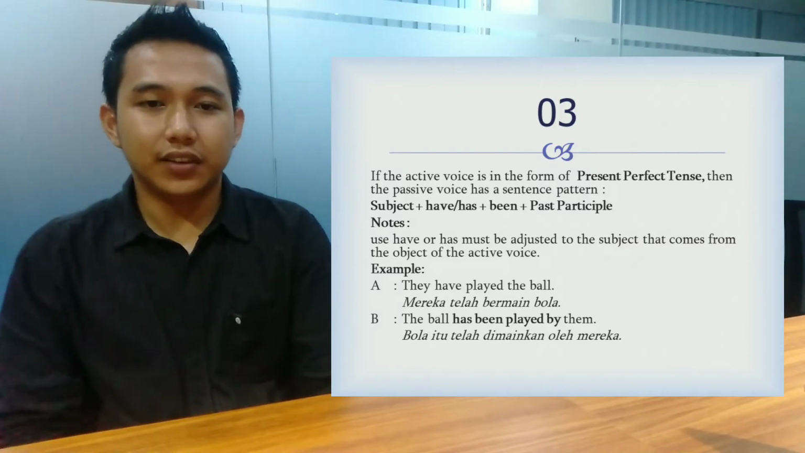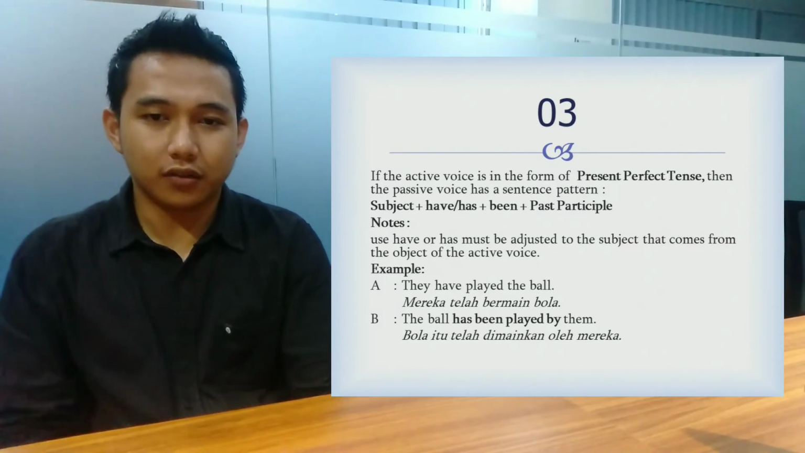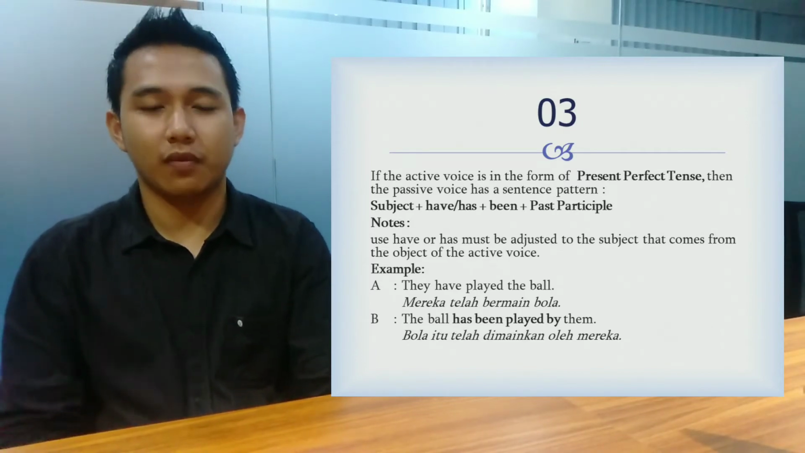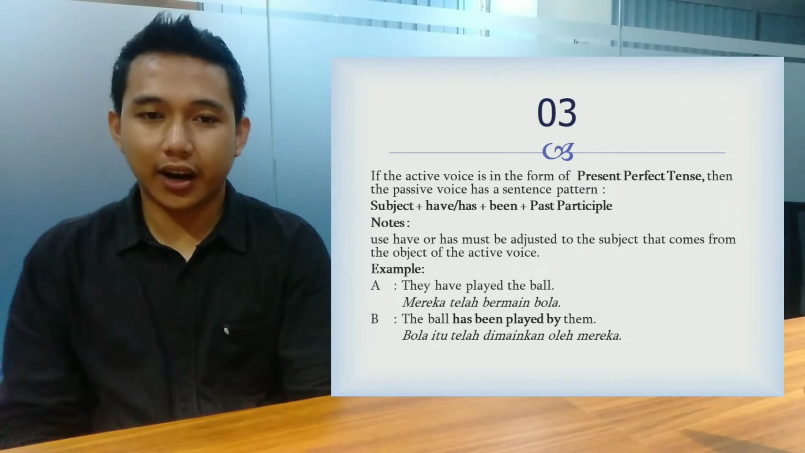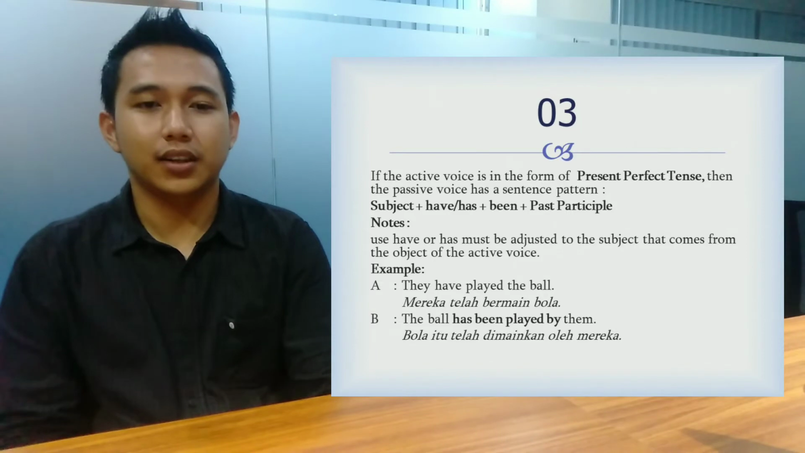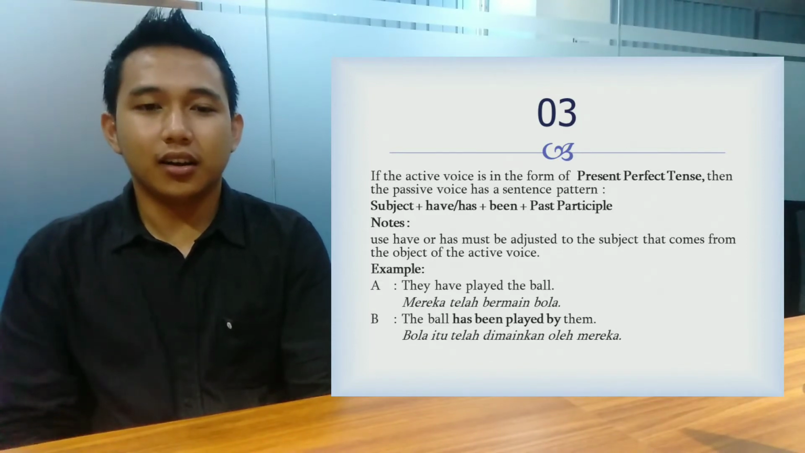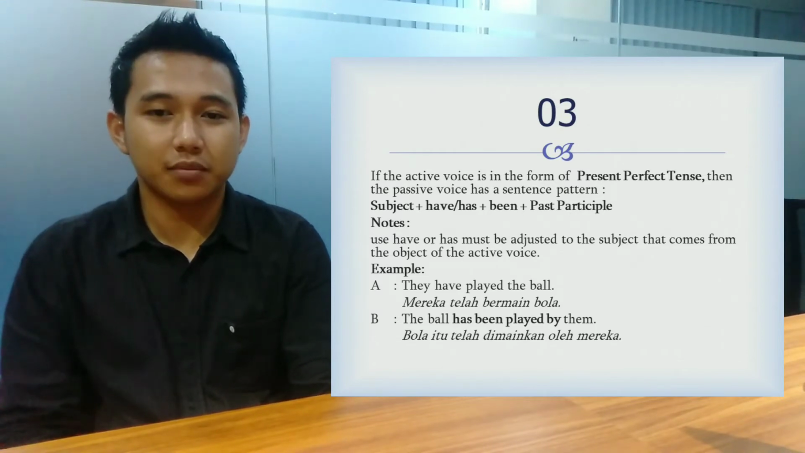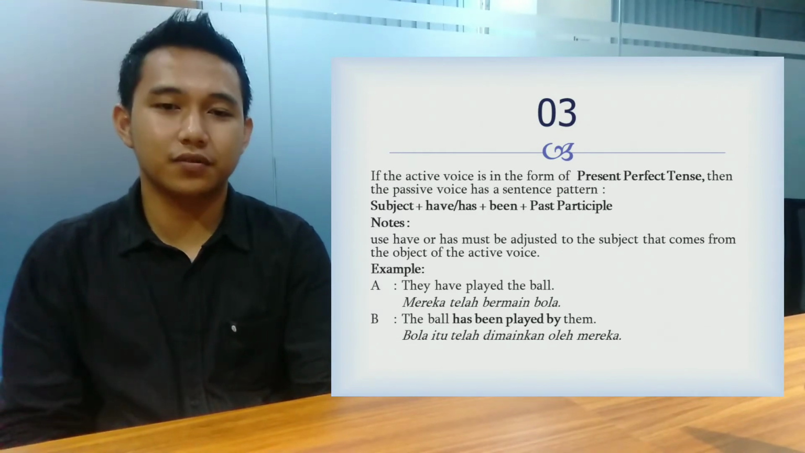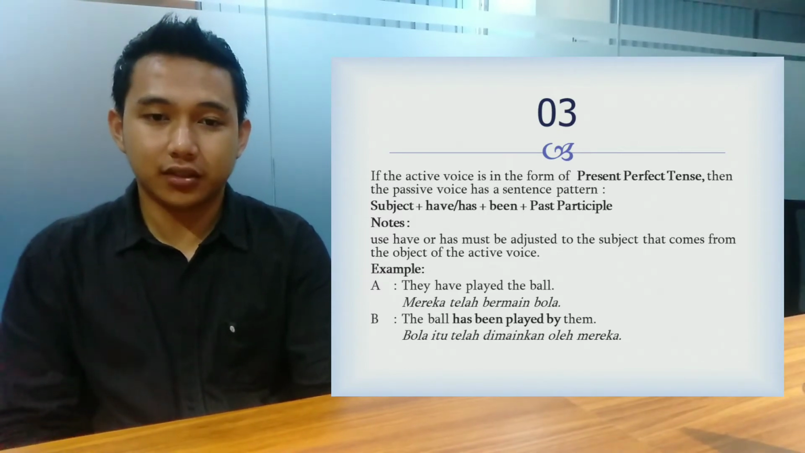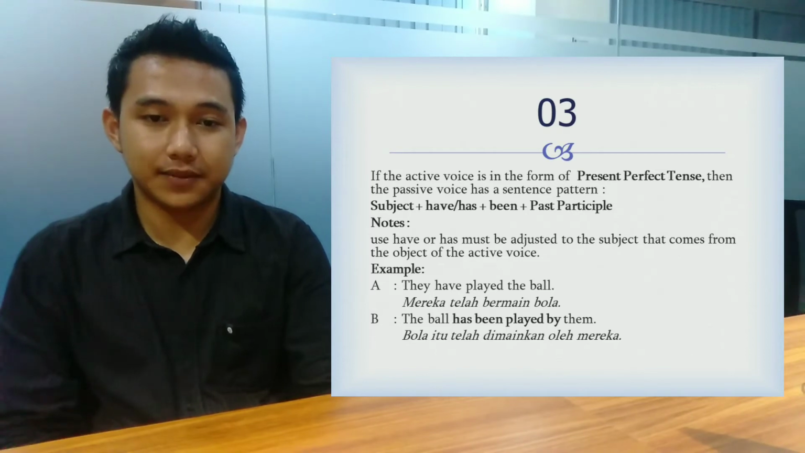Next, 3. If the active voice is in the form of present perfect tense, then the passive voice has the sentence pattern: subject plus have or has plus been plus past participle. And the use of have or has must be adjusted to the subject that comes from the object of the active voice. Example, they have played the ball. The ball has been played by them.